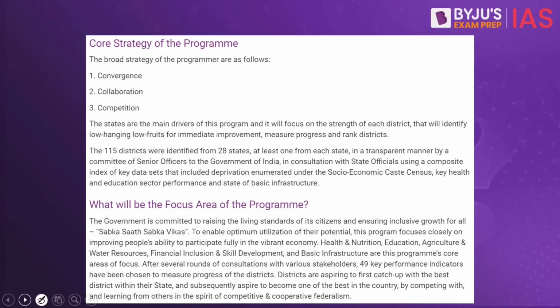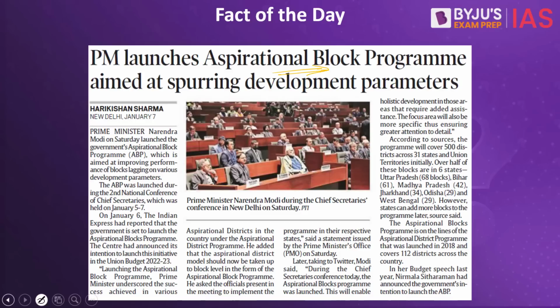So as we discussed, the core strategy of the program includes convergence, collaboration and competition, and they will also focus on health and nutrition, education, agriculture, water resources, financial inclusion and skill development. And this is broadly in the form of Sabka Saath, Sabka Vikas or Sabka Vishwas as well. Why are we discussing this? That is because similar to the aspirational districts program, what the government of India has come up with is called as the aspirational block program.